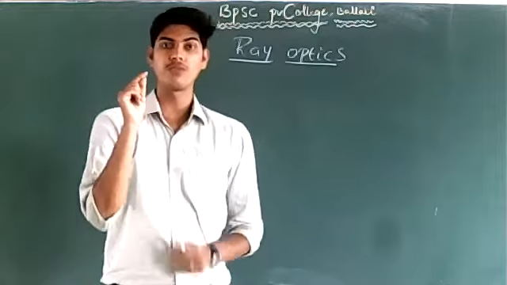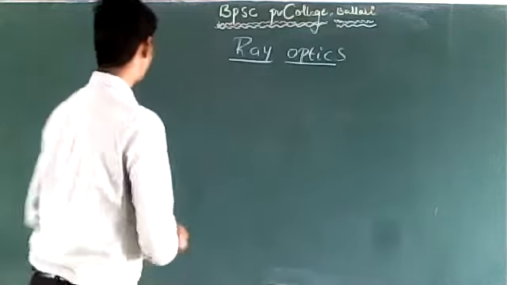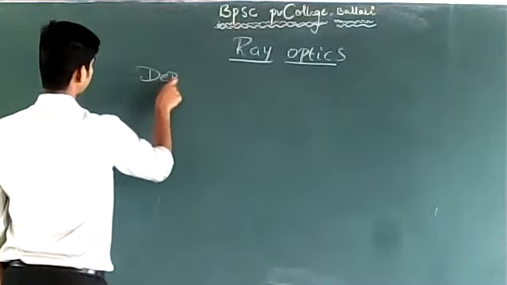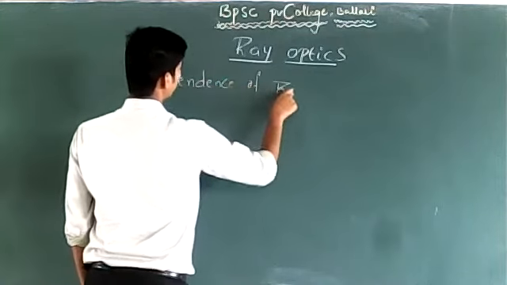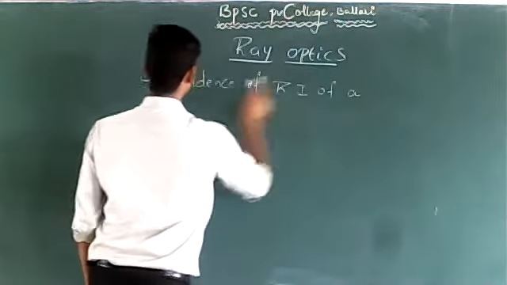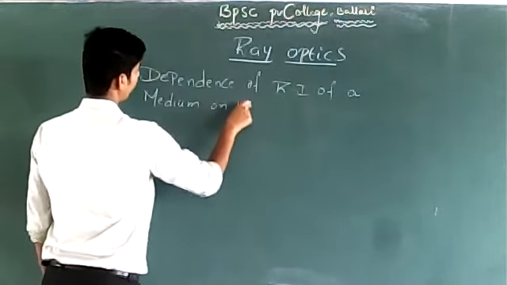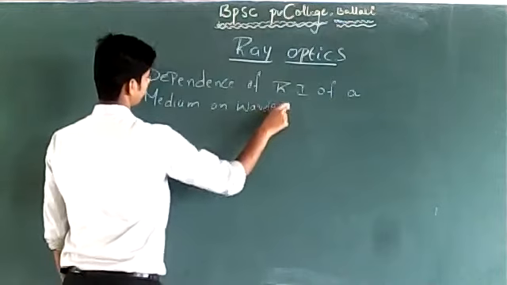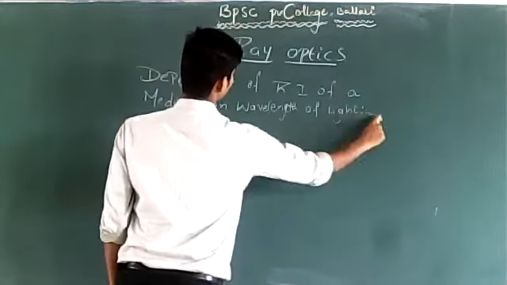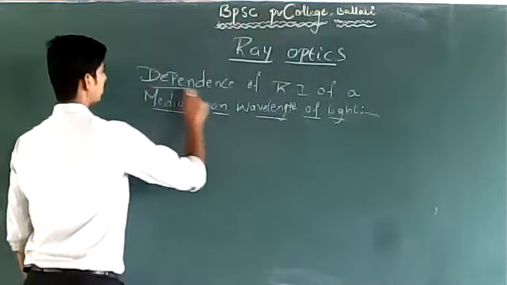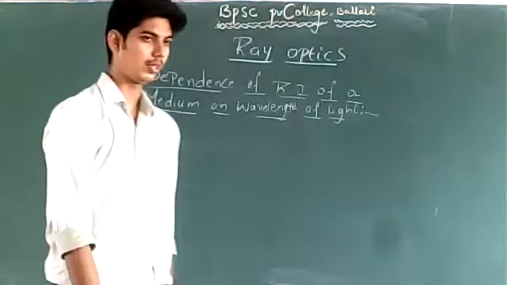See, refractive index of a medium depends upon the wavelength of light. Dependence of refractive index of a medium on the wavelength of light.